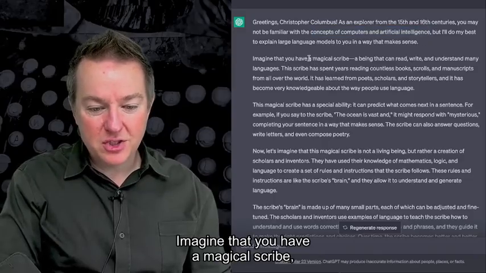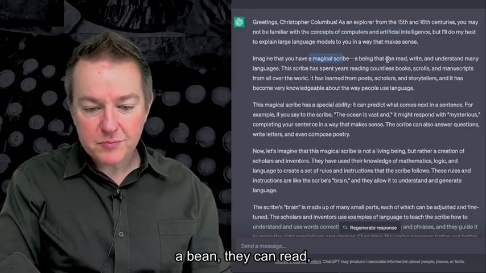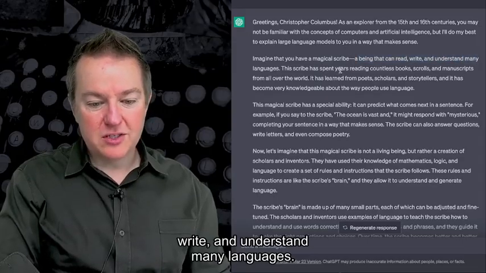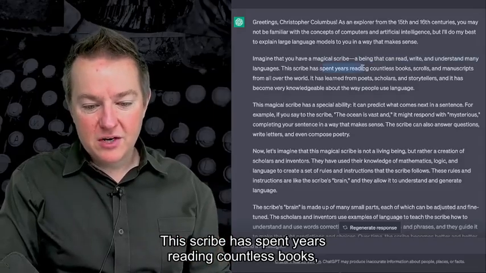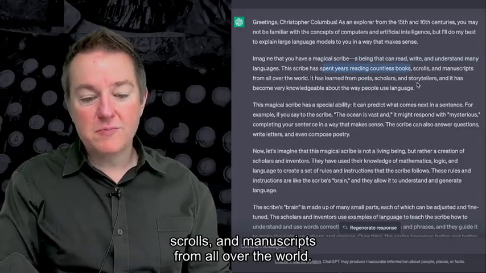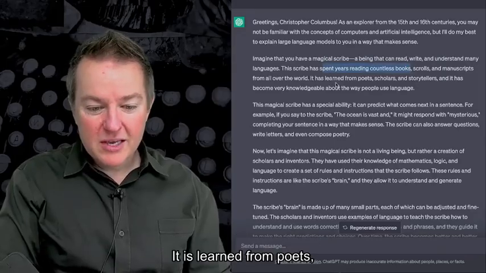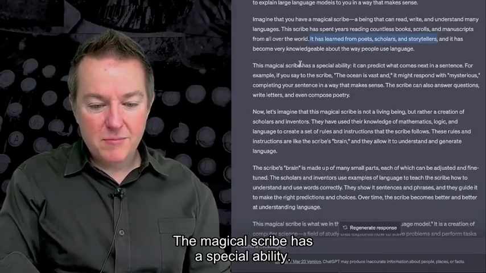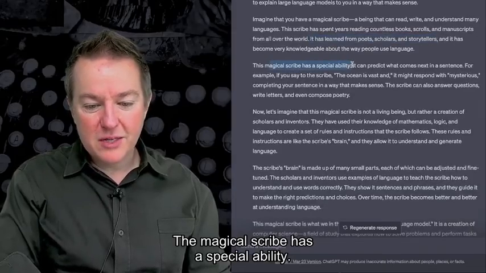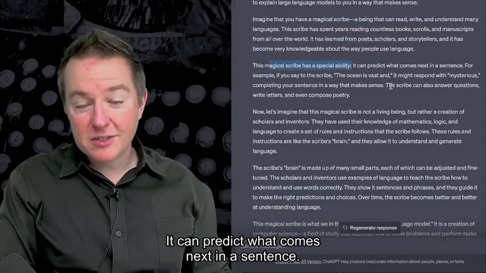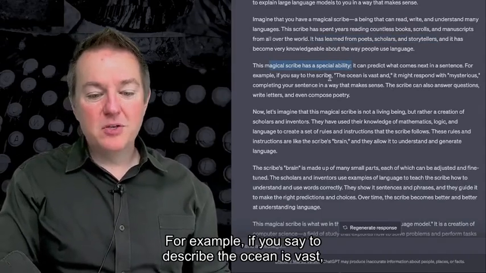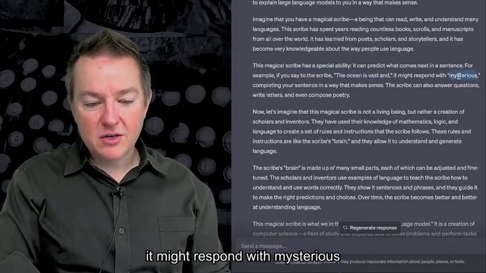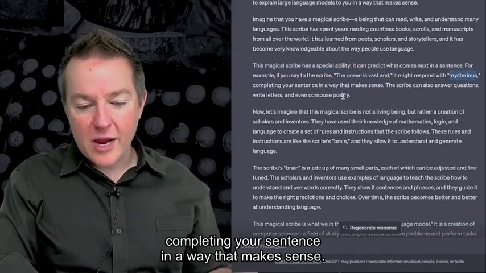"Imagine that you have a magical scribe, a being that can read, write, and understand many languages. This scribe has spent years reading countless books, scrolls, and manuscripts from all over the world. It has learned from poets, scholars, and storytellers. The magical scribe has a special ability. It can predict what comes next in a sentence. For example, if you say to the scribe, 'The ocean is vast,' it might respond with 'mysterious,' completing your sentence in a way that makes sense."